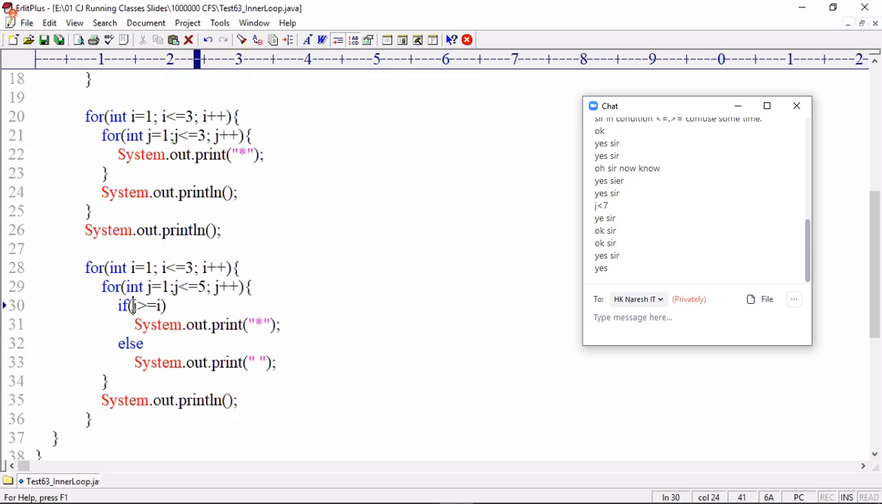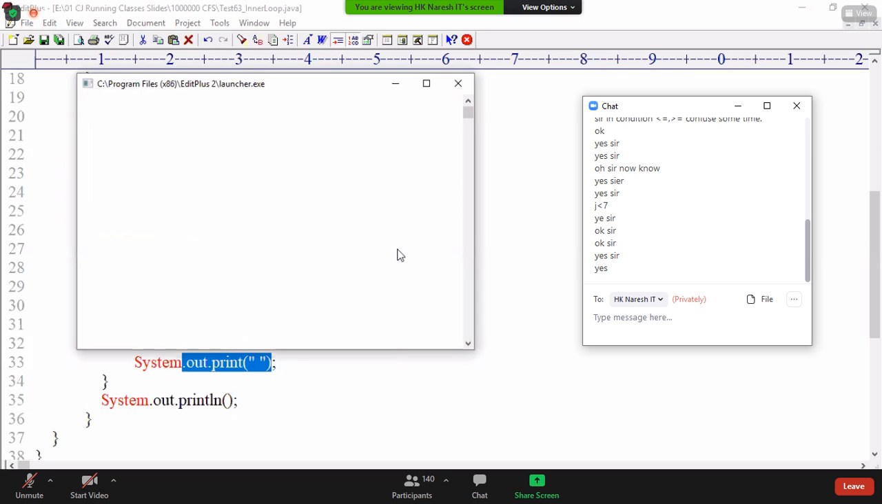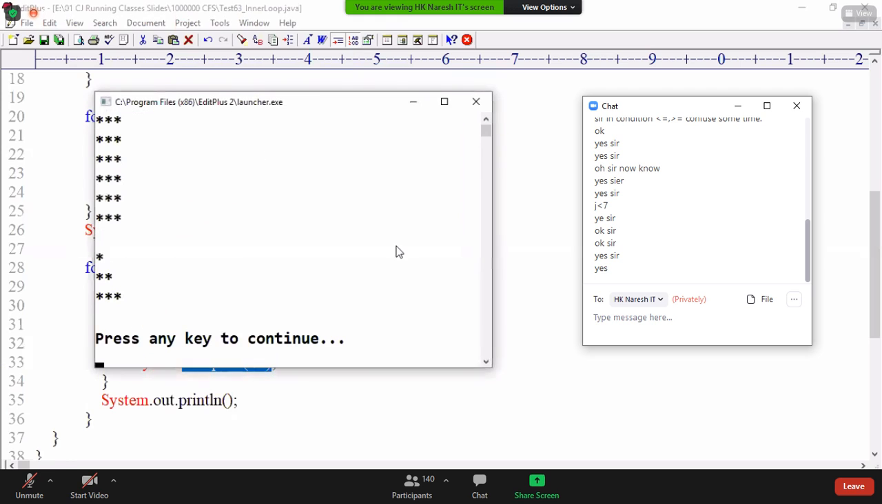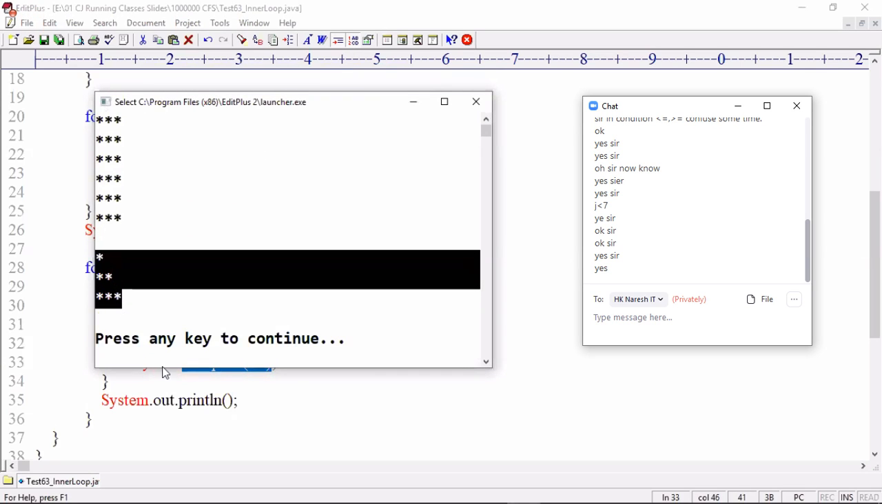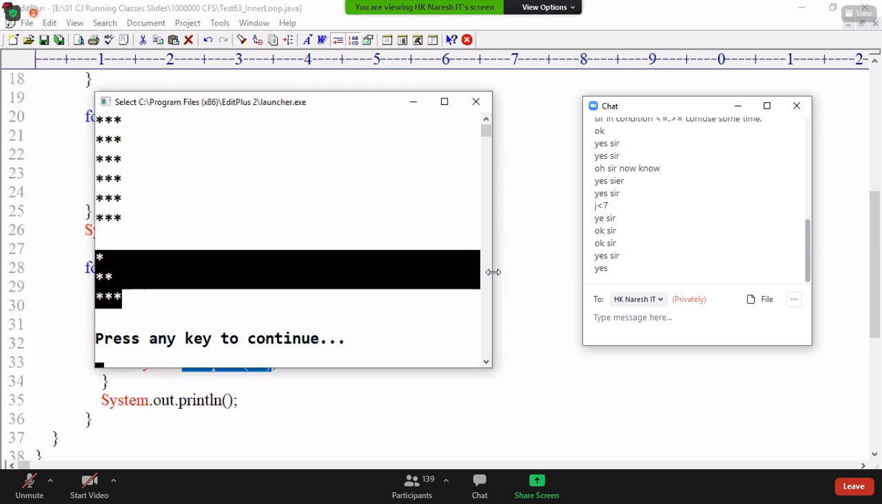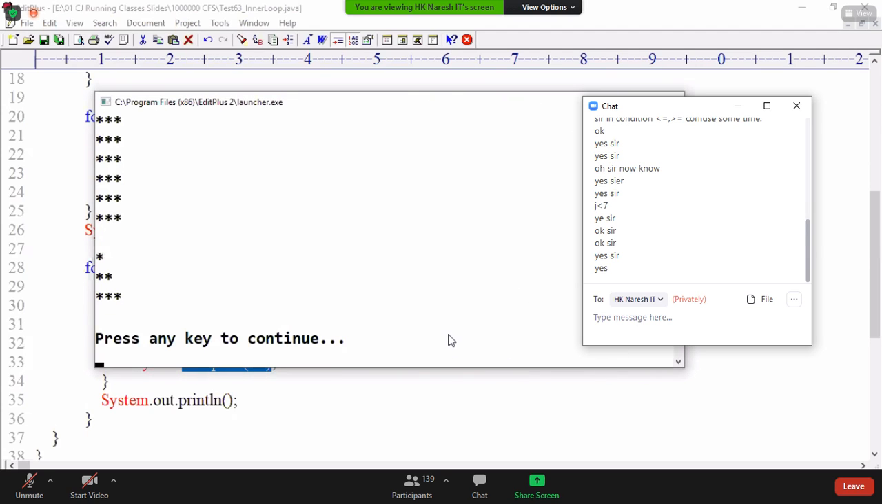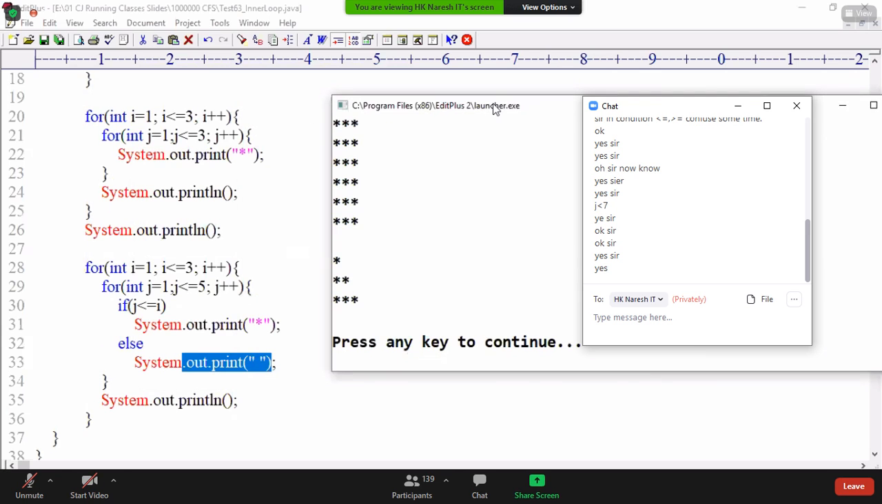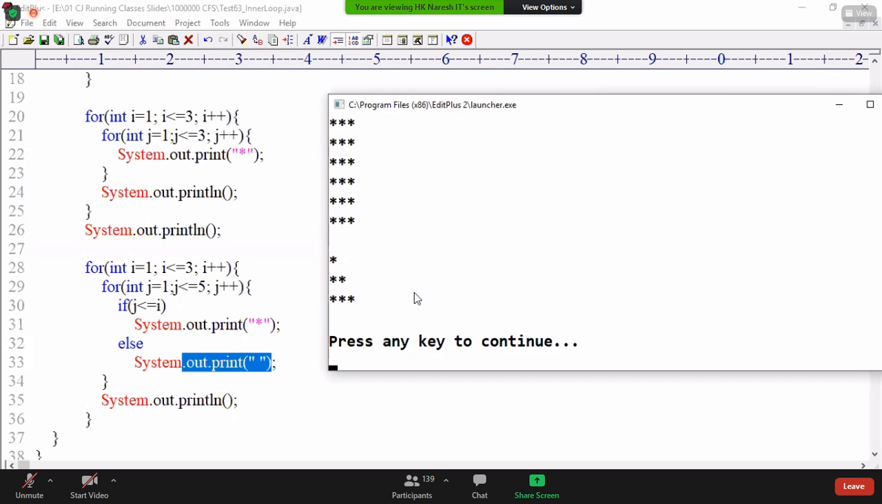J value 2. 2 less than or equal to i? 1 less than or equal to i? Yes, display star. Then loop iterated. 2 less than or equal to i? No, space, space, space. Control 1, control 2. Look at that. Left triangle is coming now, until j value is less than or equal to i.